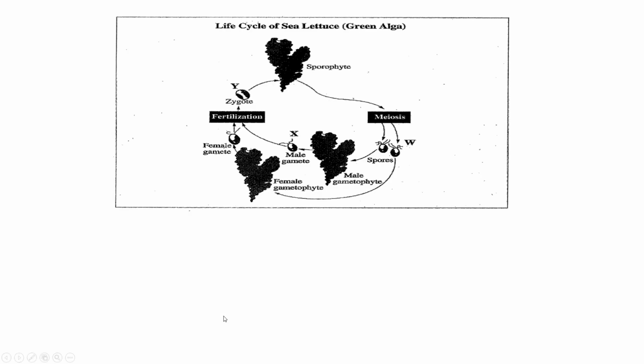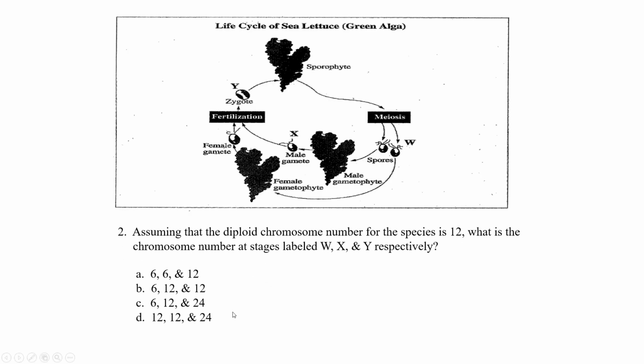Okay, let's look at the next question now. Next question says, assuming that the diploid number for the species is 12. So they're saying that this 2N equals 12 total chromosomes. Now we know for humans that's different and all other species are different. What is the chromosomal number for Y, X, and W, X, and Y respectively? Now, what that respectively means is that they must be in the same order as which they appear in the question. So this is the order that they're going to appear in the answer here. That's what that means, respectively.